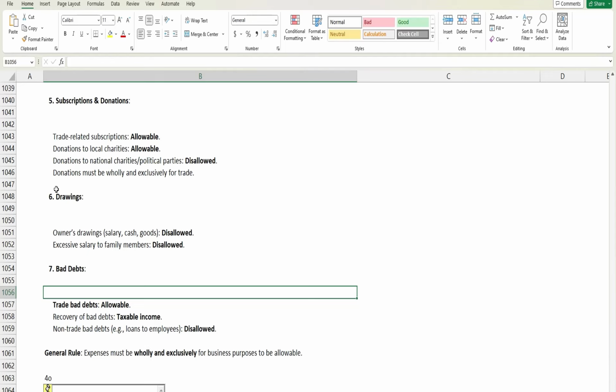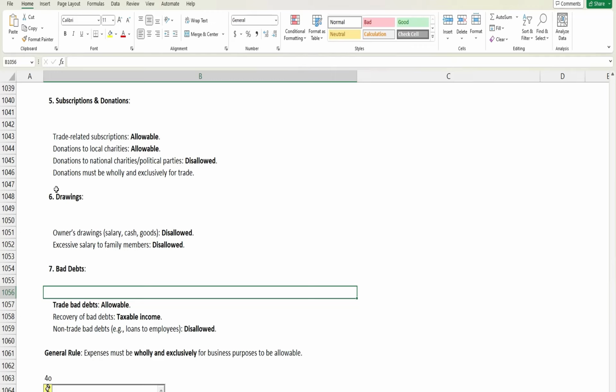If we recover the same in future, having written it off from our books of account, then it will be taxable income. However, if you are giving a loan to your employee and that is considered a bad debt, in that case it is not allowable.